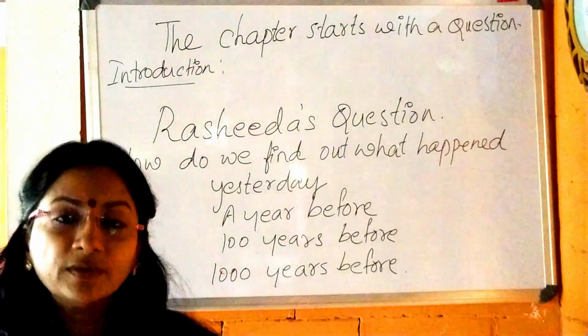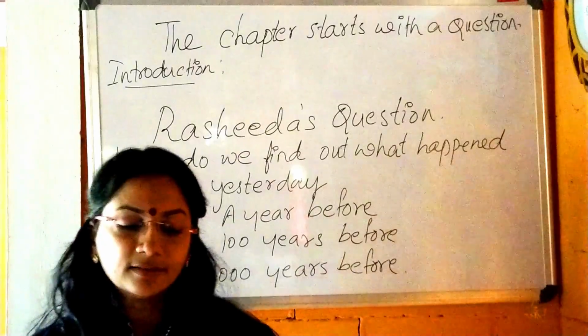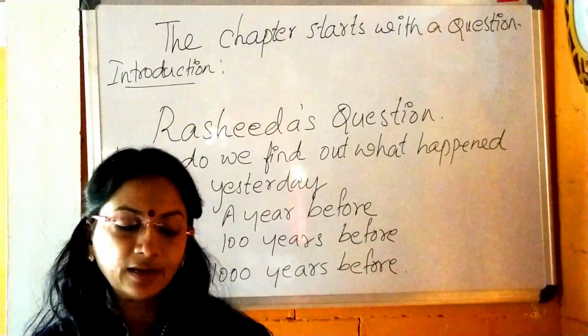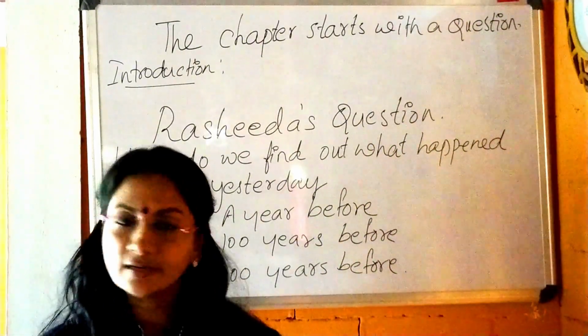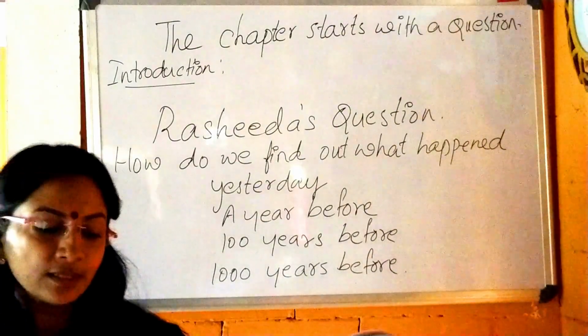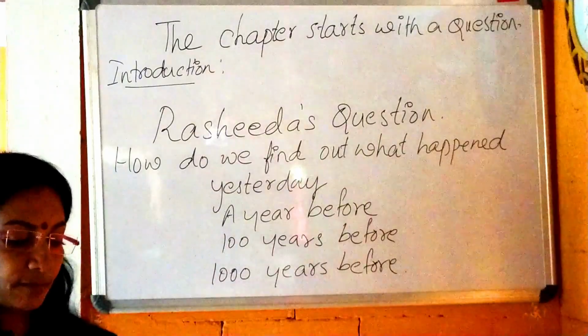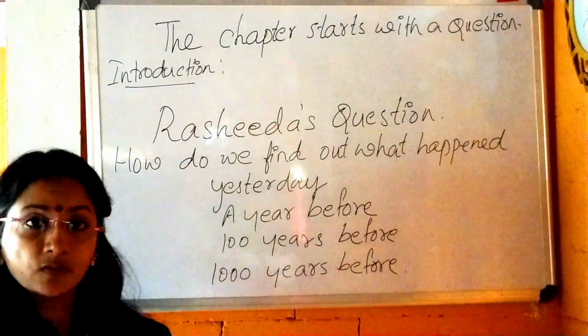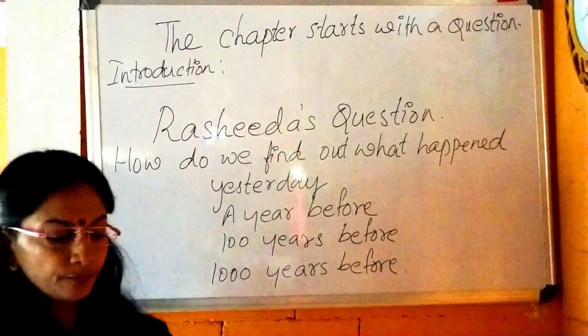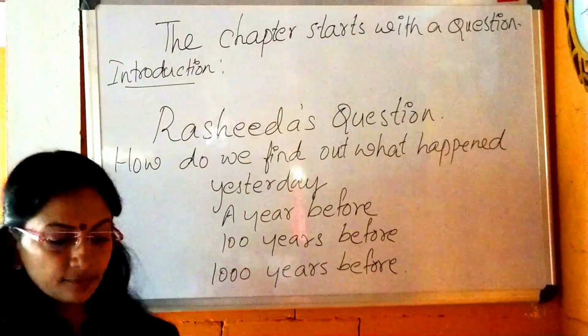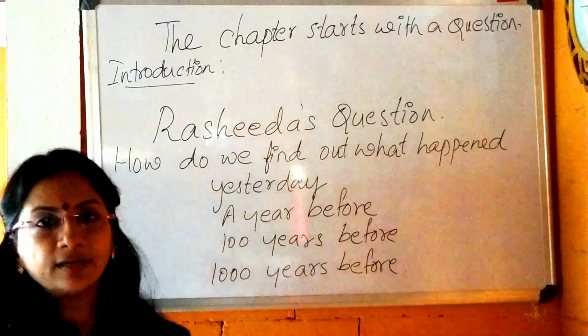Because we know we are living in 2020, and this is the 73rd year after we got independence in 1947. Isn't it? You got my point? I mean, now we have developed a lot. If we want to know about something that happened 100 years or 1000 years ago, what could we do? Yes, coins, inscriptions, manuscripts were recorded in our history.